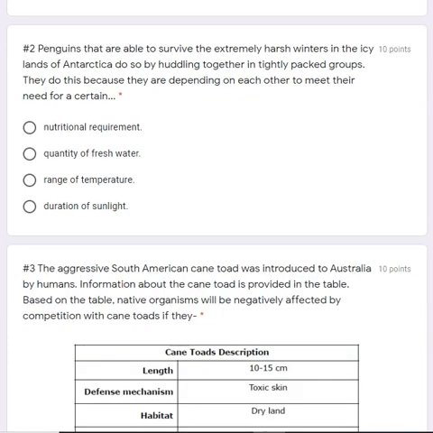Question number 2. Penguins are able to survive the extremely harsh winters in the icy lands of Antarctica, and they do so by huddling together in tightly packed groups. They do this because they're depending on each other to meet their need for a certain nutritional requirement, quantity of fresh water, range of temperature, duration of sunlight. Huddling together would cause the biggest benefit by which of these choices? Pause and select your answer.